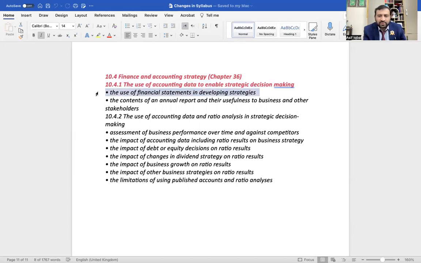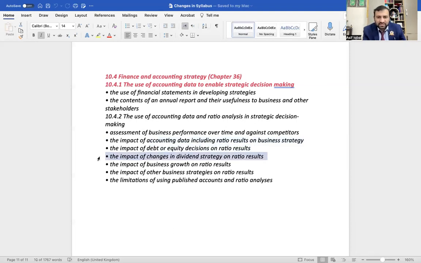The use of financial statements in developing strategies, 1. The content of an annual report and their usefulness to the business and other stakeholders, 2. The use of accounting data and ratio analysis in strategic decision making, 3. Assessment of business performance over time against competitors, 4. The impact of accounting data including ratios on business strategy, 5. The impact of debt or equity decisions on ratio results, 6.